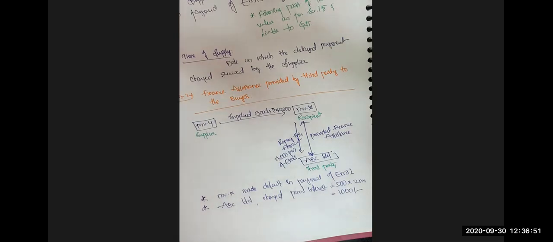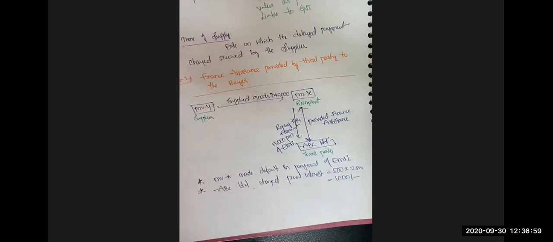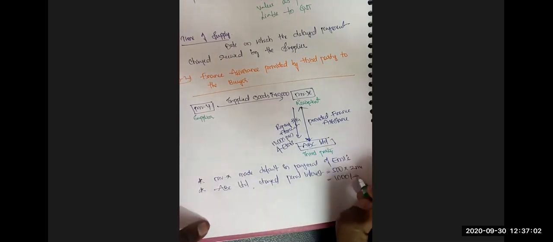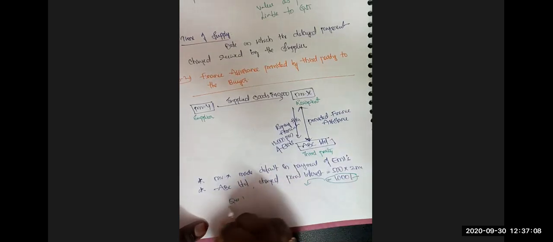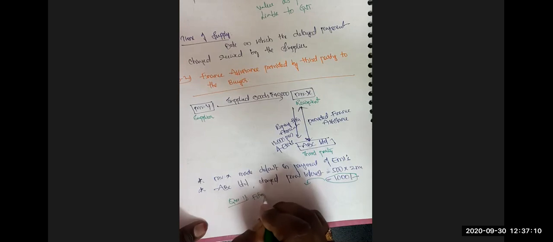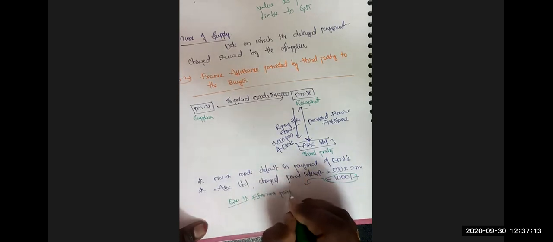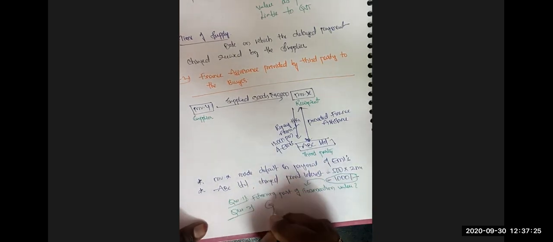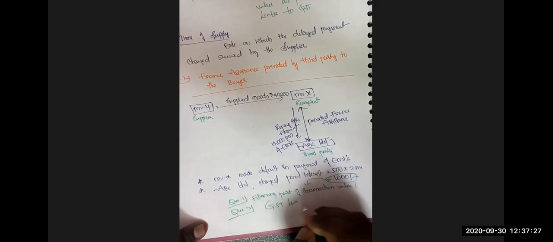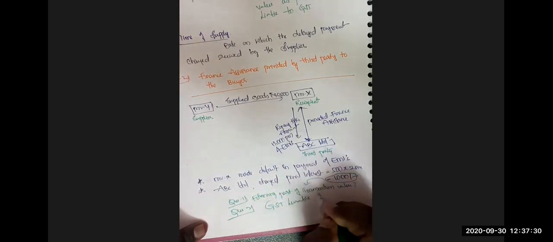Whether this penal interest of 1,000 rupees is liable to GST. Same two questions. Question number 1: does it form part of transaction value? Question number 2: whether GST is leviable on it or not. These two questions arise.